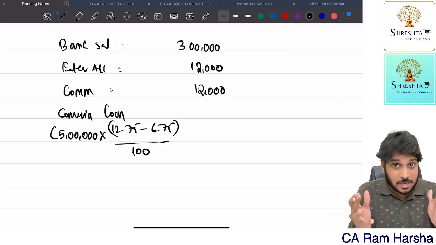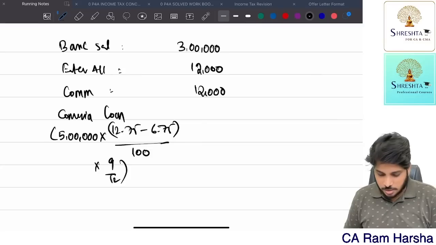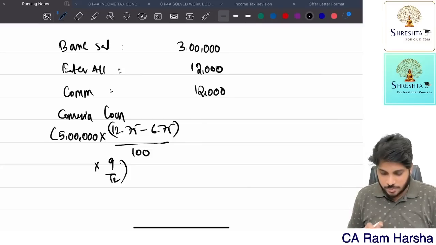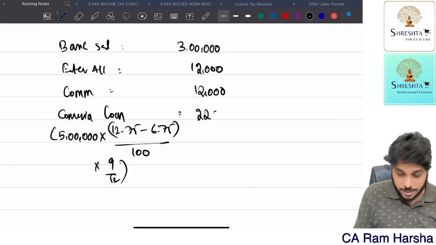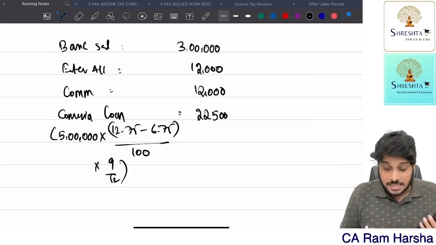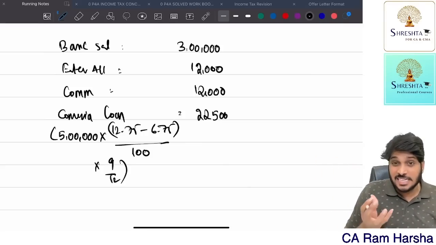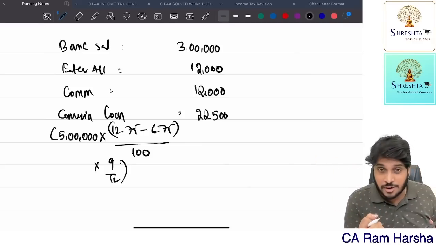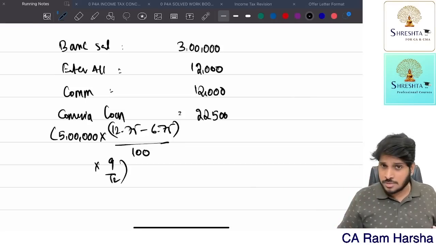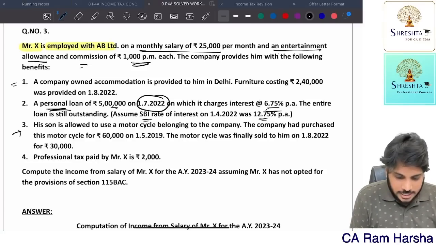So the 6% is the benefit, multiplied by 9 by 12. So how much is the answer? 5 lakhs into 6% into 9 by 12, so 22,500 rupees. This much interest the employee is saving because he's borrowing from the company. Since it's a saving for the employee, a benefit for the employee, it is perquisite and taxable. Simple. Next.